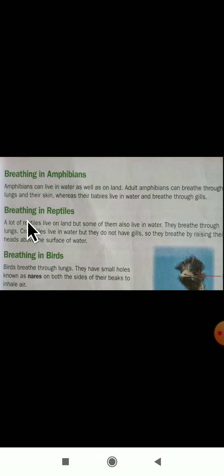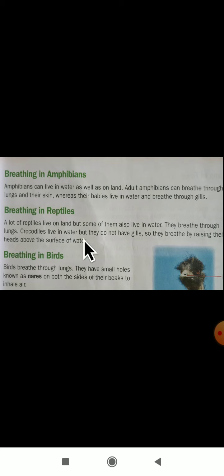The next one is breathing in reptiles. These animals lay eggs. A lot of reptiles live on land, but some of them also live in water. Some of the reptiles live on land and even in water. They breathe through the lungs. What is the breathing system in reptiles? With the help of the lungs.